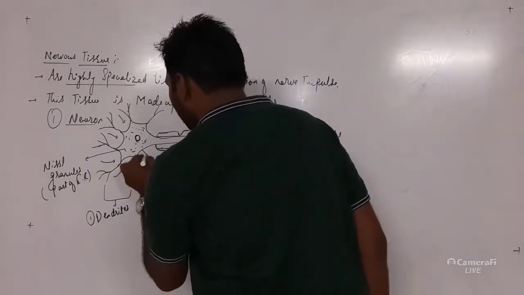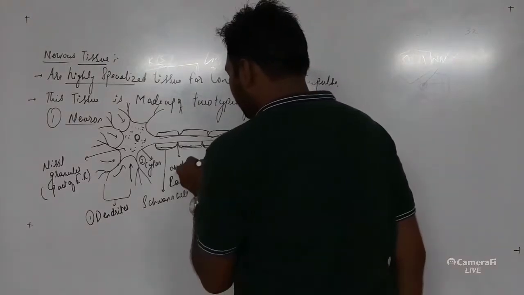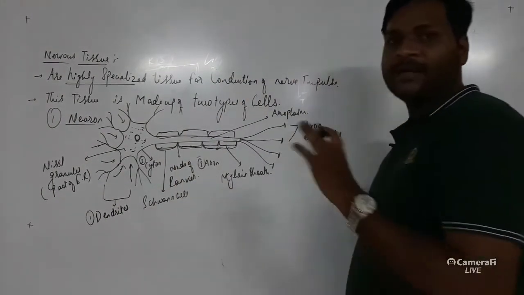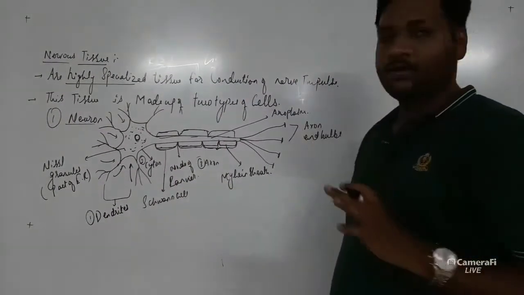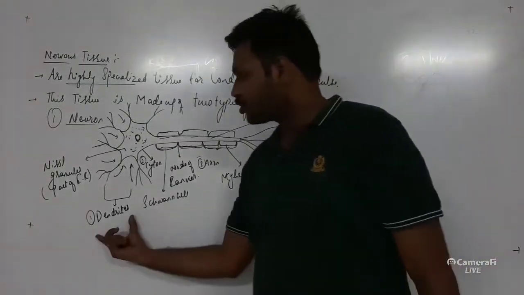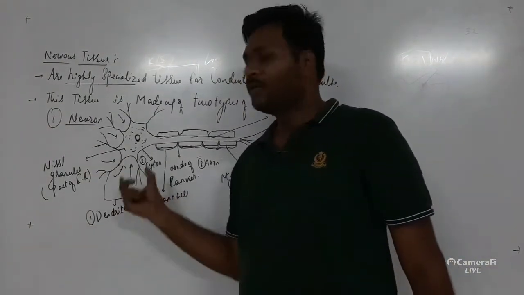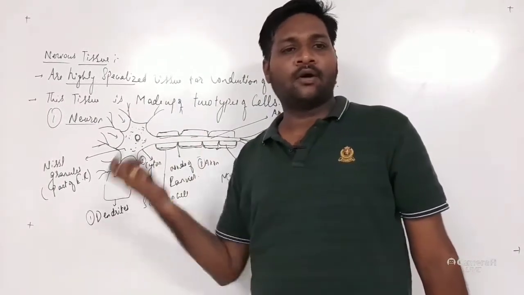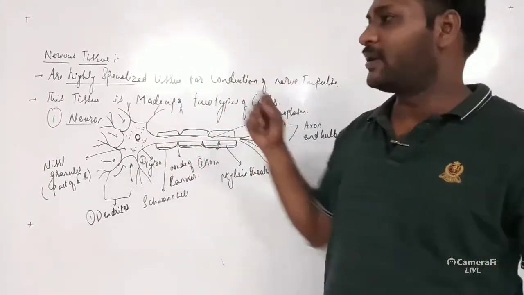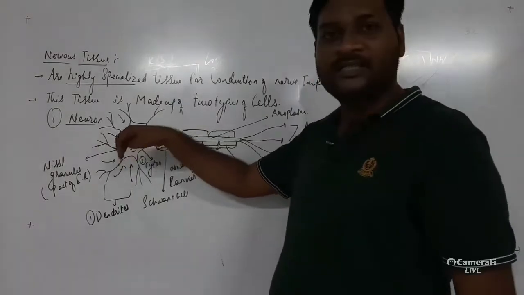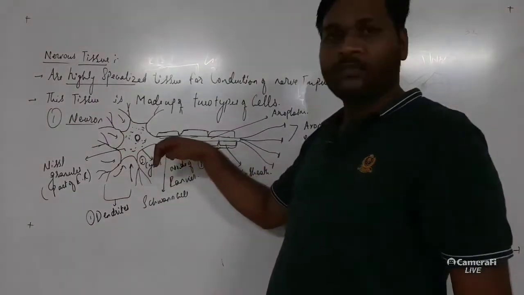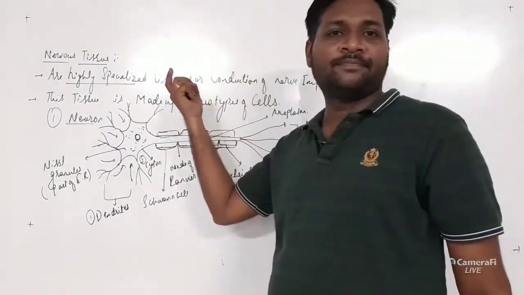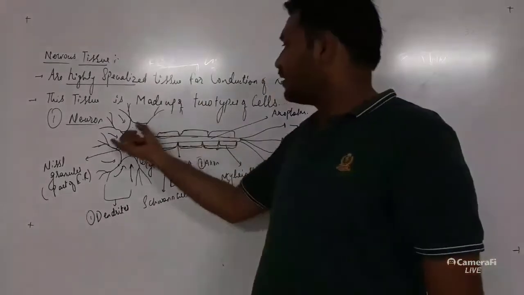cyton, okay, and the axon. These are the main structural parts of the nerve cell. Now the function of the dendrite is to receive various different types of chemical signals. That may be pain or happiness, any kind of signals will be received, and these signals are transmitted to the central nervous system with the help of this nerve cell.